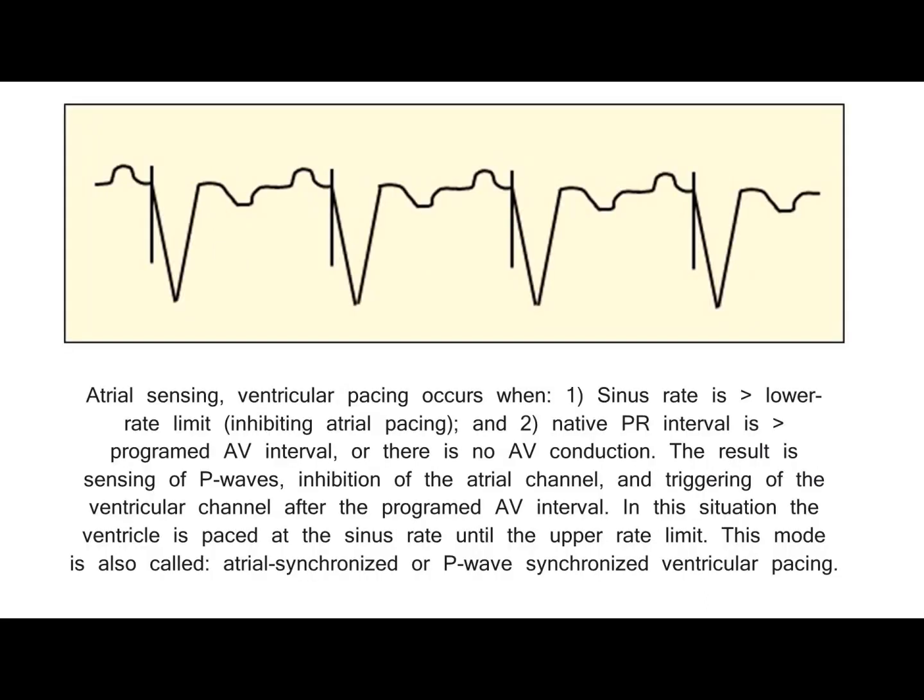Atrial sensing, ventricular pacing occurs when 1. Sinus rate is faster than the lower rate limit, inhibiting atrial pacing, and 2. Native PR interval is longer than the programmed AV interval, or there is no AV conduction. The result is sensing of P waves, inhibition of the atrial channel, and triggering of the ventricular channel after the programmed AV interval. In this situation the ventricle is paced at the sinus rate until the upper rate limit. This mode is also called atrial synchronized or P-wave synchronized ventricular pacing.